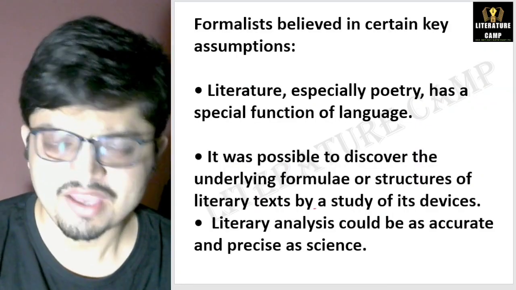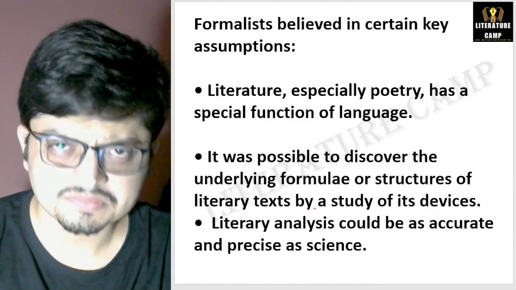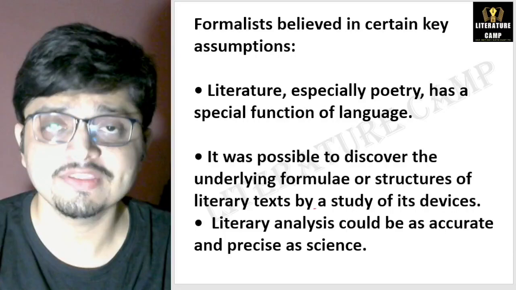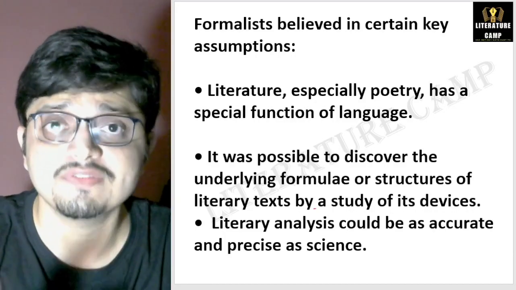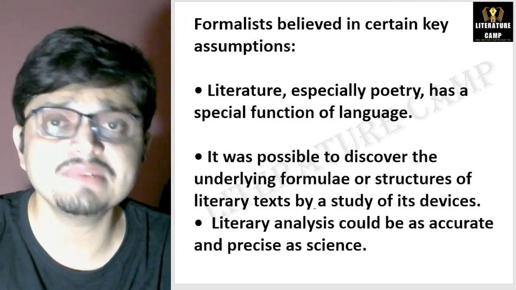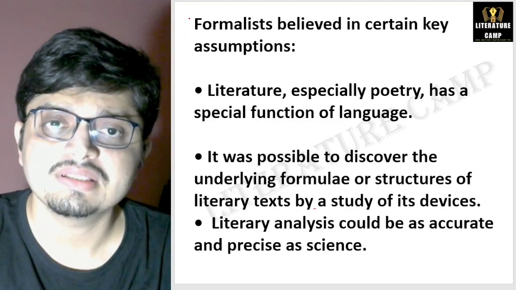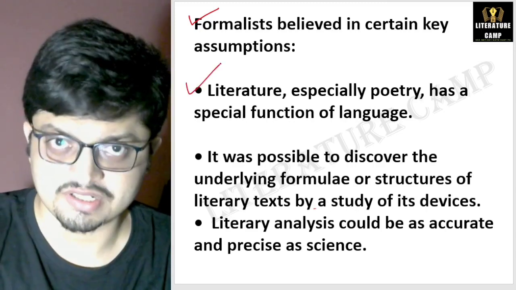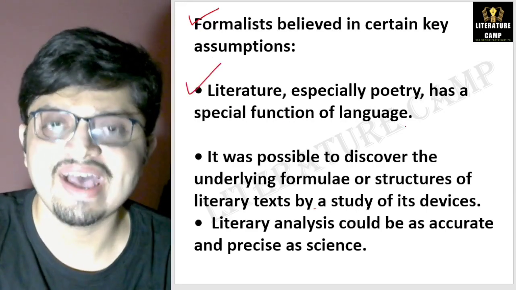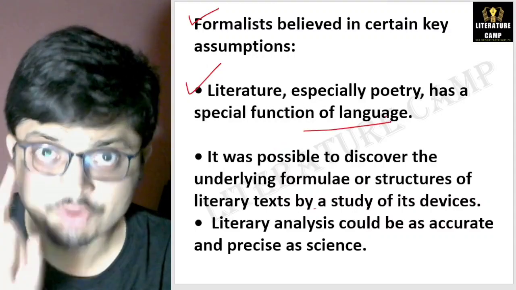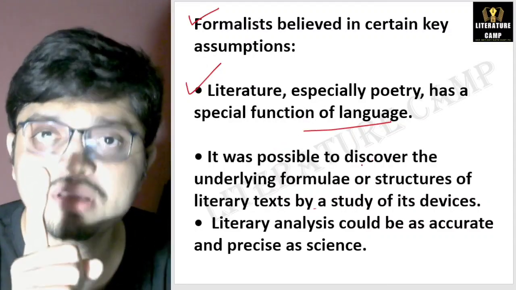What is formalism? Formalism is a literary theory and criticism which focuses on the form and the structure of language of a text. So formalists believed in certain key assumptions. Number one, literature, especially poetry, has a special function of language. So their focus is on language.